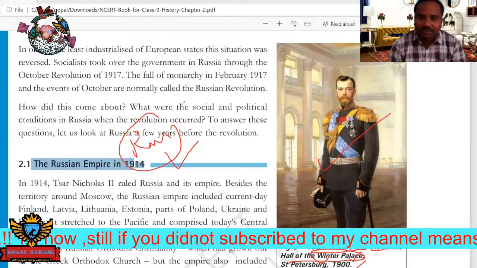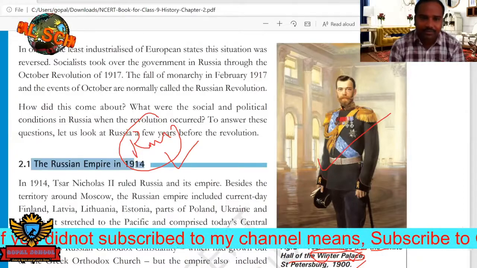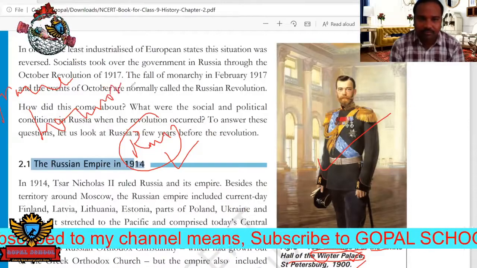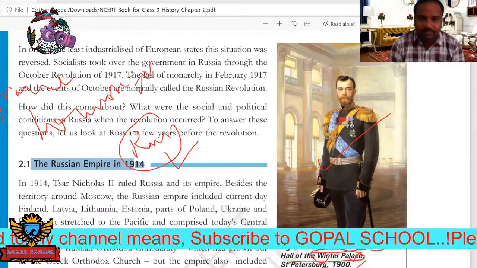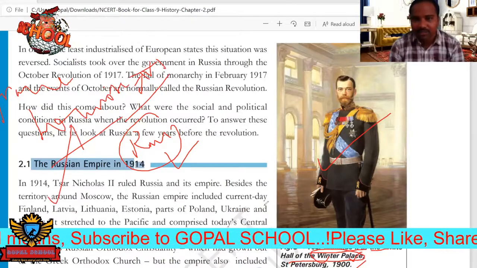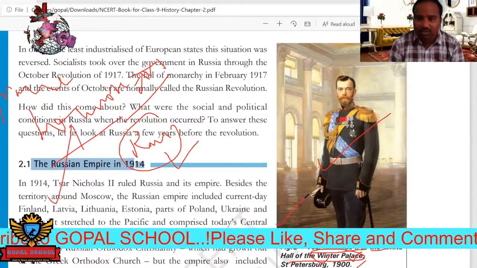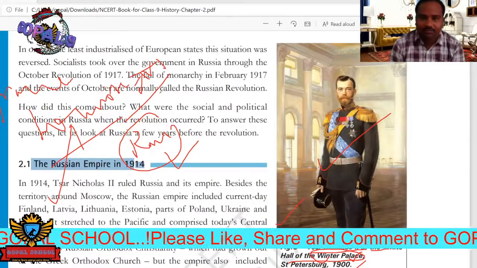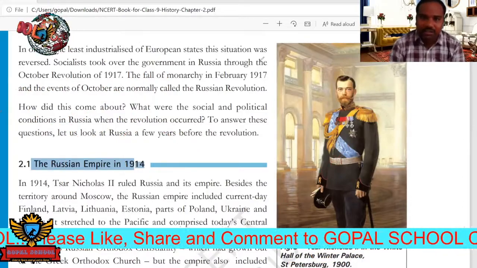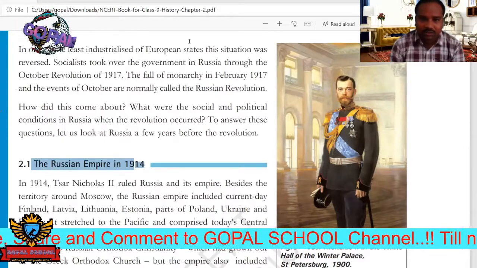Same as in France. If you see France here, who was there? Louis XVI was there. Against this Louis XVI, the French Revolution was started. In the same way in Russia also, against the ruler Tsar Nicholas II, the Russian Revolution was started. Okay. Next, finally, who was going to get freedom for Russia? We are going to see that now.